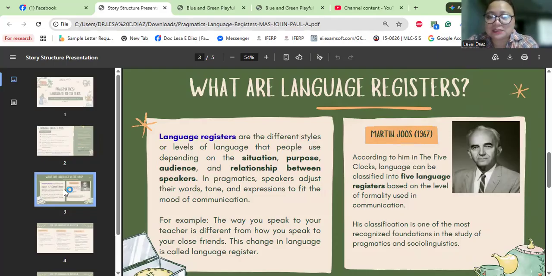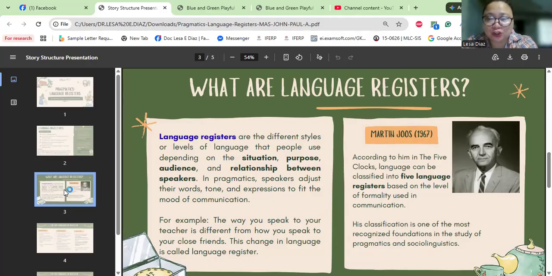In pragmatics, speakers adjust their words, tone, and expressions to fit the mood of communication, and there is also an example there. Okay, so guys, take note that language registers refer to the scale of formality used in verbal or